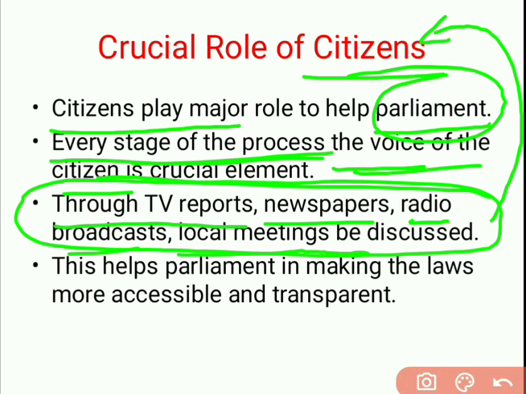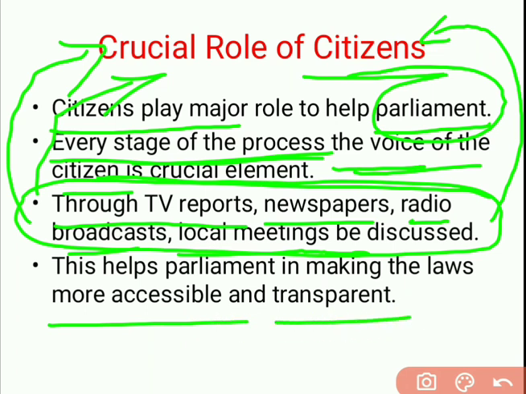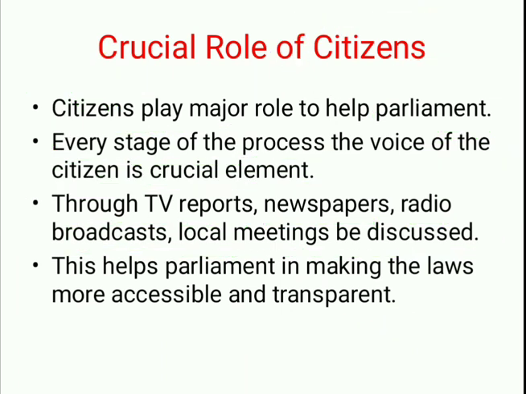When people are very aware and cautious about the laws and their demands, this helps parliament in framing laws which would be more accessible and transparent to the people. In this way, people play a major role in helping parliament make desirable laws for the country.